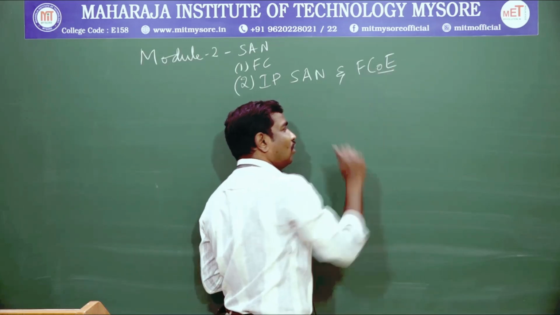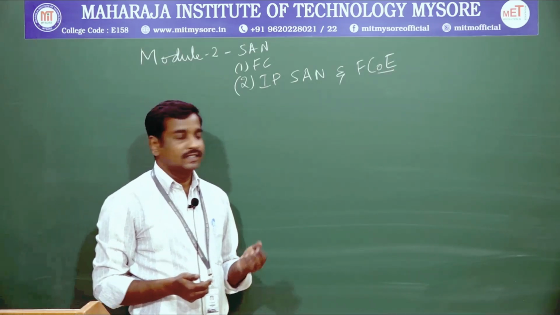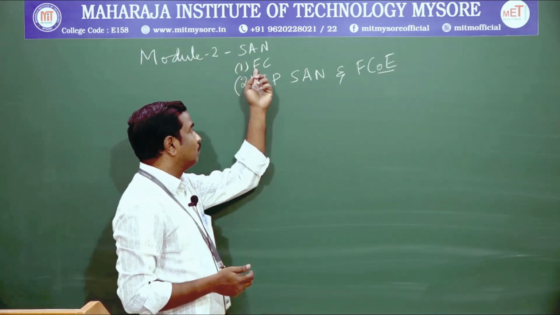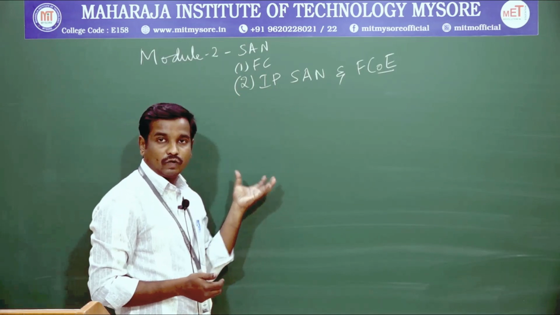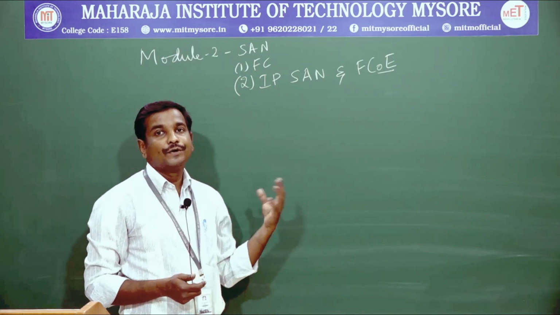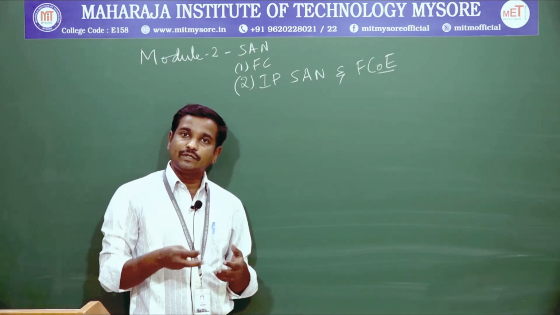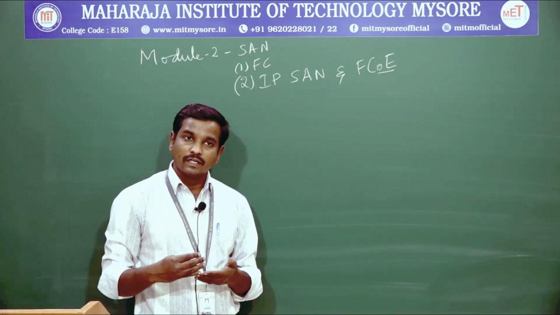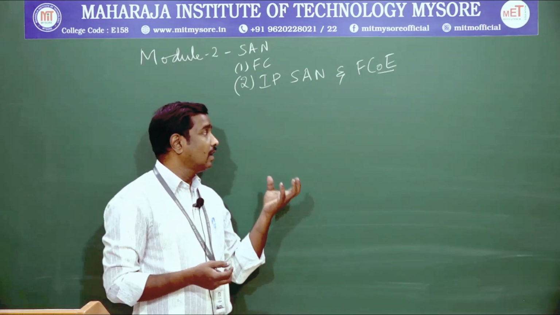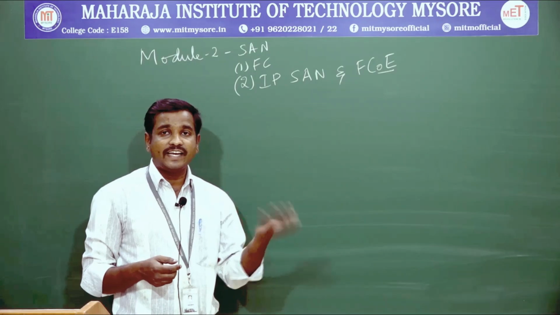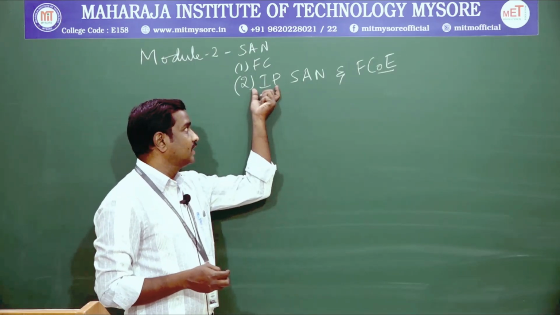What we are discussing in this class is that whenever we use a fiber channel for interconnecting one device to another, we need to connect with different topologies and use intermediate devices. These intermediate devices have high cost. To reduce that we go for internet protocol.